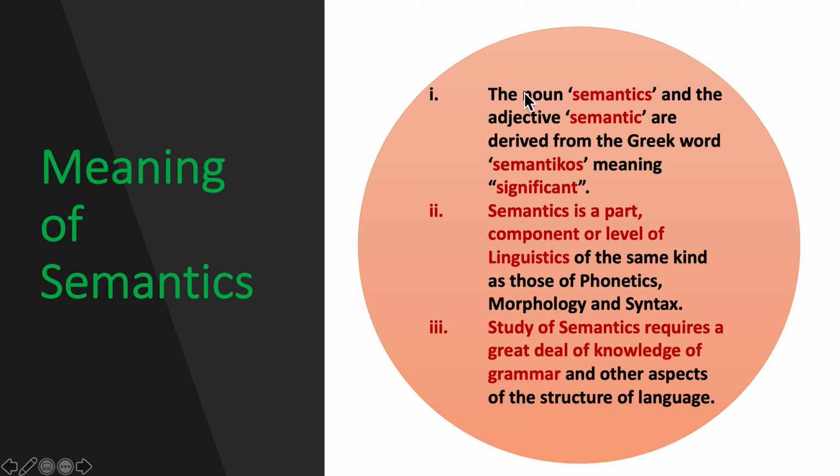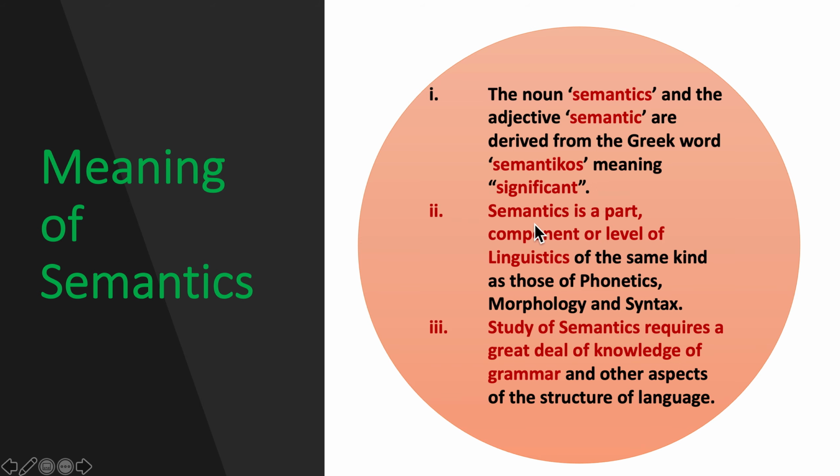Point number one, the noun semantics and the adjective semantic are derived from the Greek word semantikos, meaning significant. Look here, the word semantics, which is noun, and the word semantic, which is adjective, both of them come from a Greek word, and the Greek word is semantikos. It means significant, it means important.